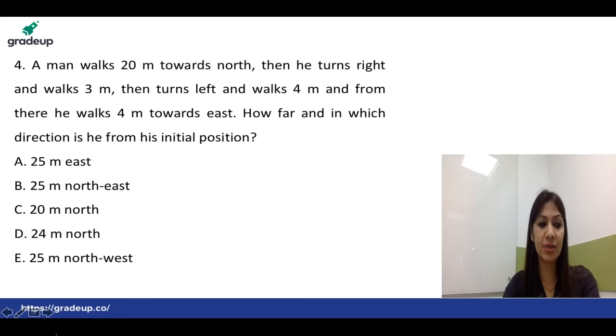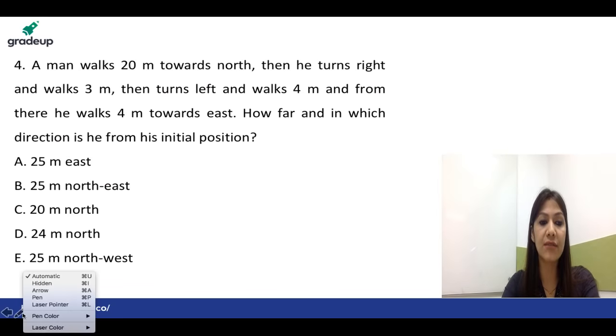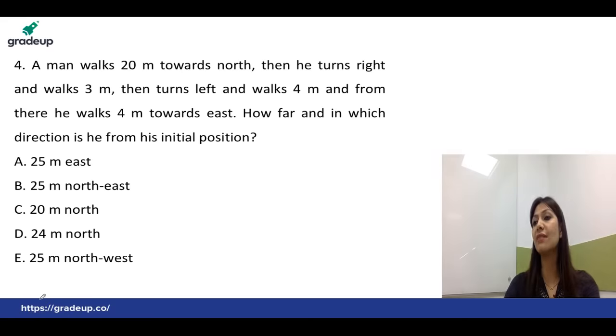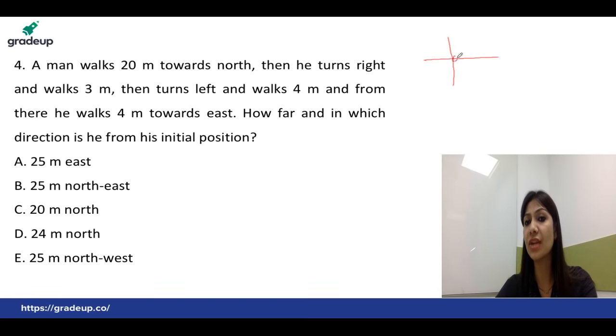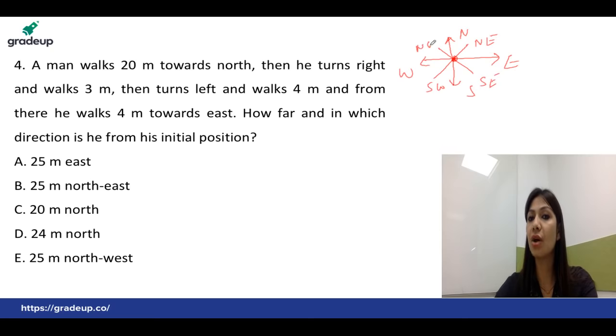Let's move to the next question, student. The question is of direction and distance. Whenever we are solving a question of direction and distance, we have to consider the direction first of all, and we have to take the reference plane in which we consider this as a center point, and the four directions are east, west, north and south. These are the four major directions, and in between we have the sub directions called northeast, southeast, southwest and northwest respectively.